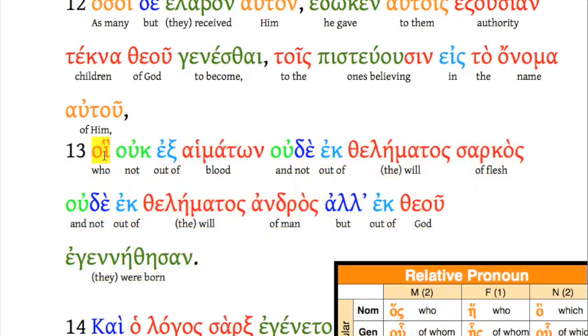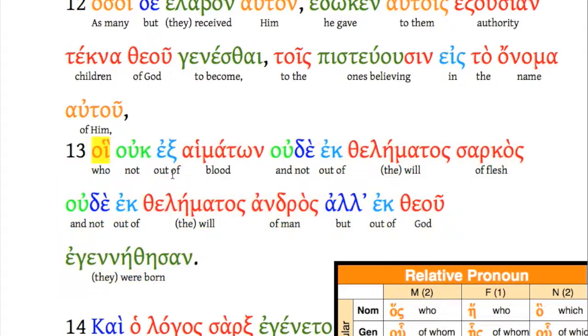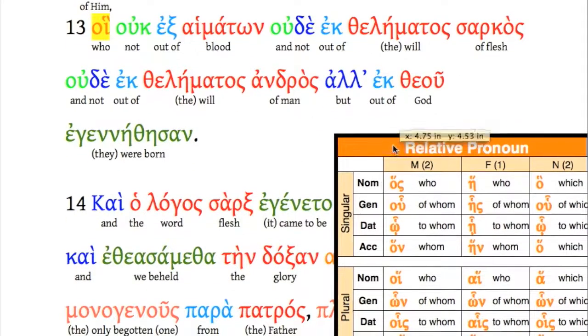Okay, but this is the subject. They are the ones who, not of blood, nor of the will of flesh, nor of the will of man, but of God are born. That's a mouthful, isn't it? And that's why this is kind of a cool one. Really, all of verse 13 is a relative clause. And this whole verse goes back and defines the believing ones. Okay, the believing ones are who? Well, they are those who